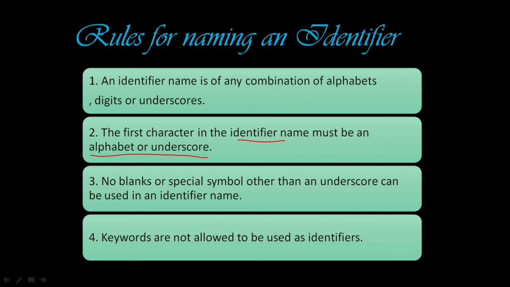It means we can't use a digit as the first character in identifiers. The next rule is no blanks or special symbols other than an underscore can be used. It means among special symbols we can use only underscore, right? And keywords are not allowed as identifiers. In the upcoming slides we will come to know what keywords are.